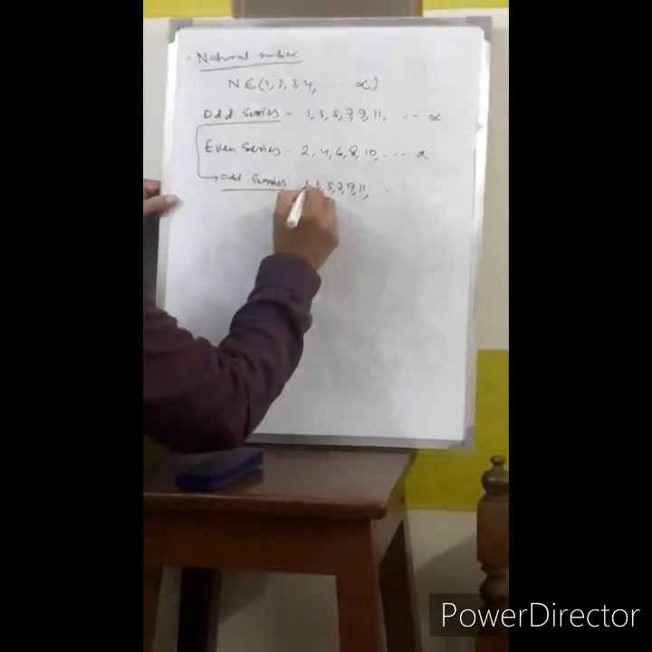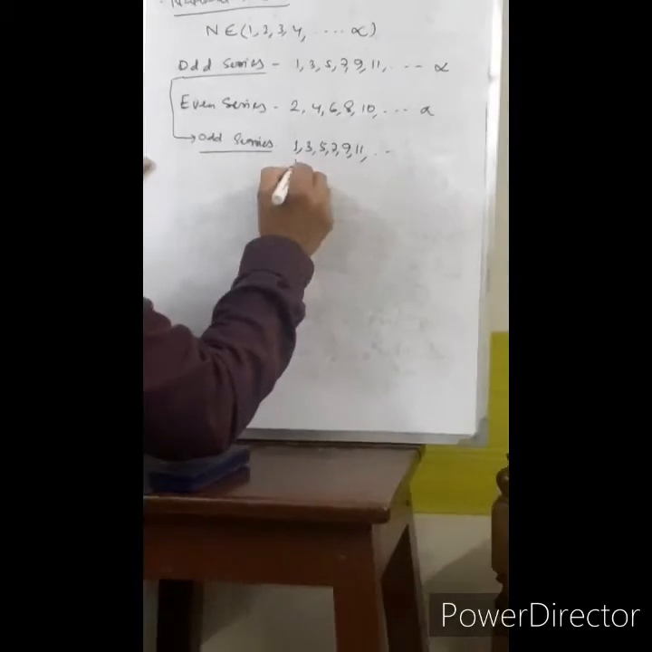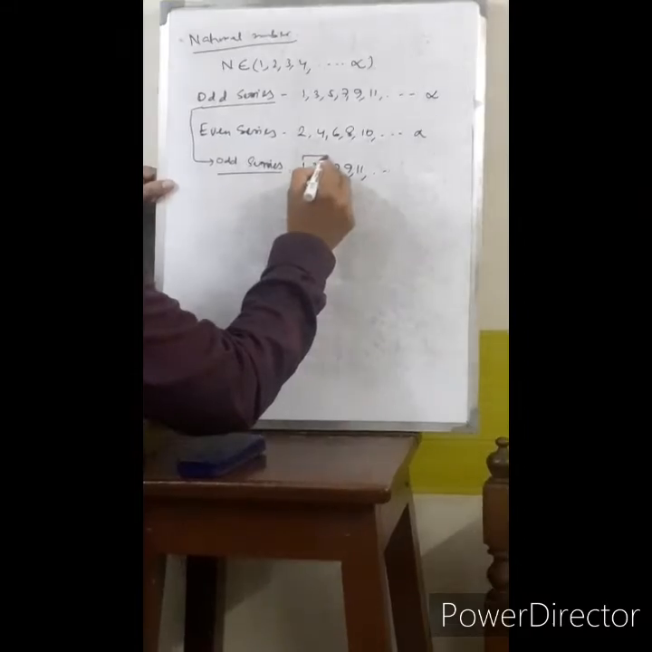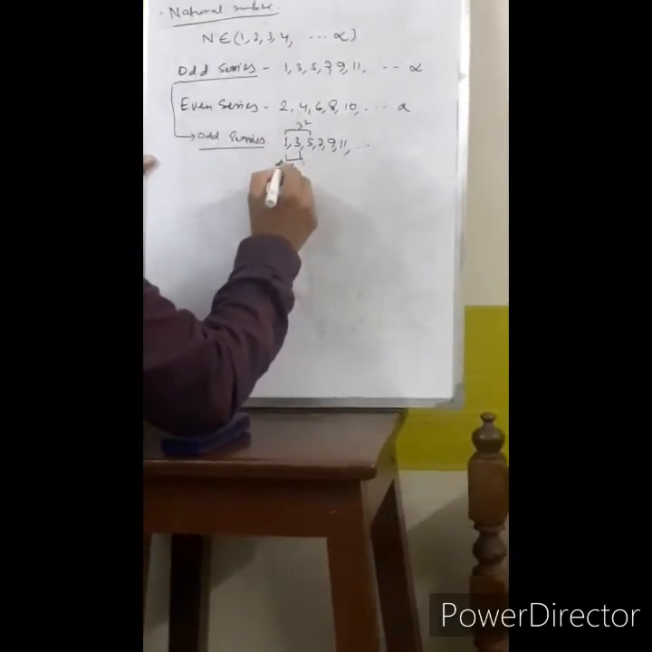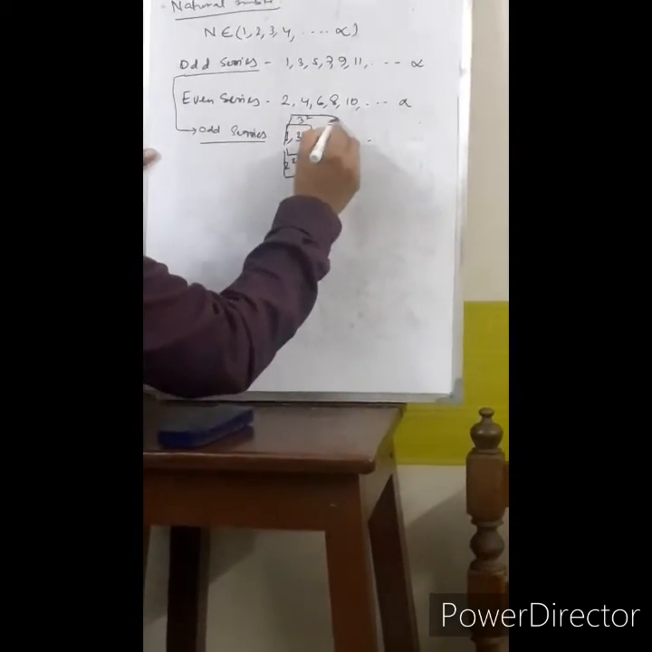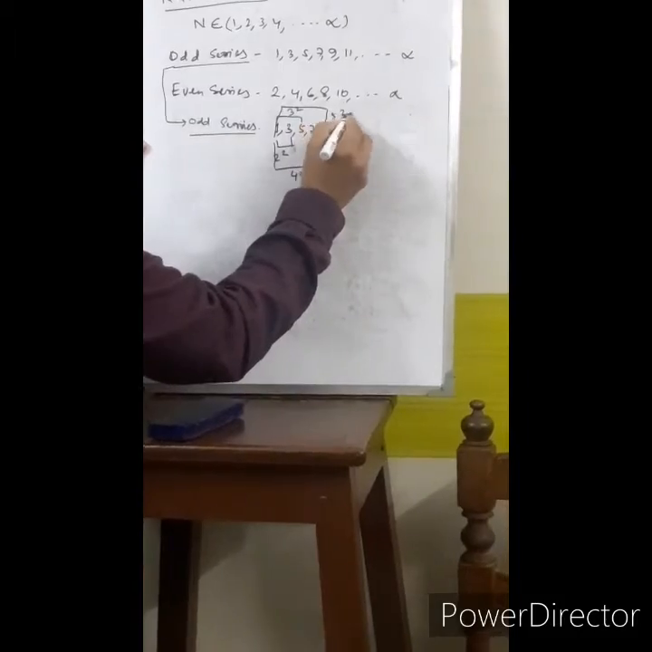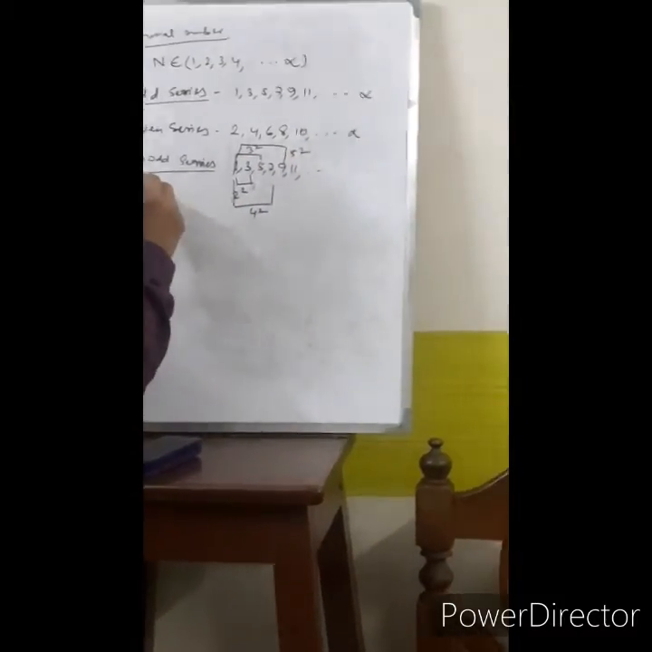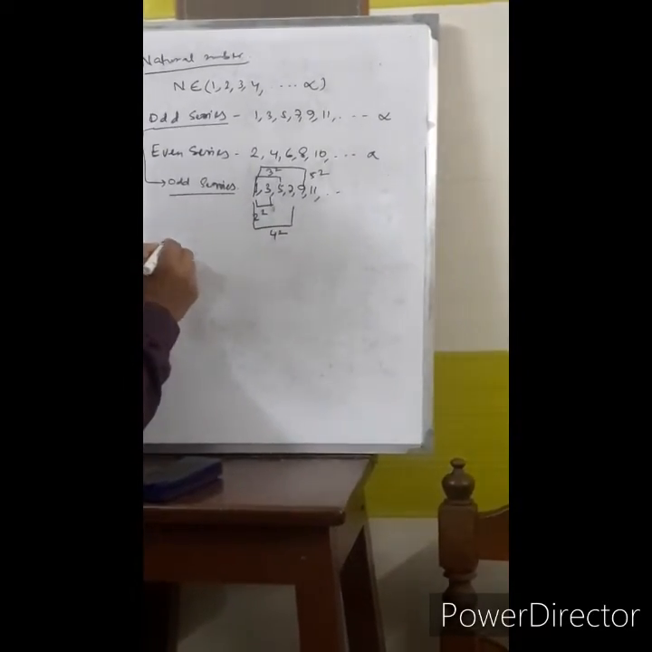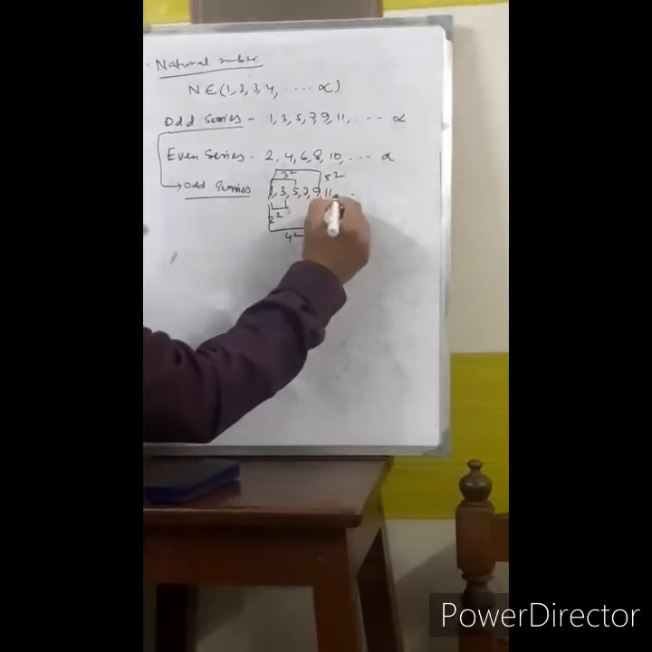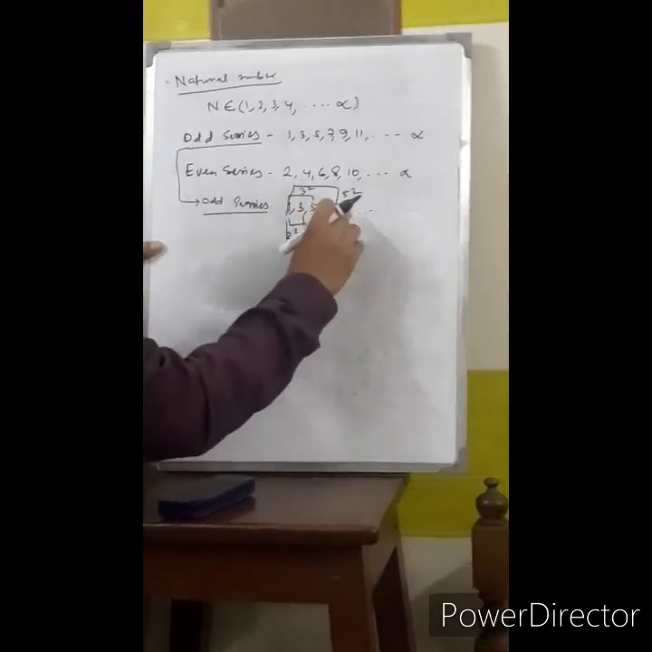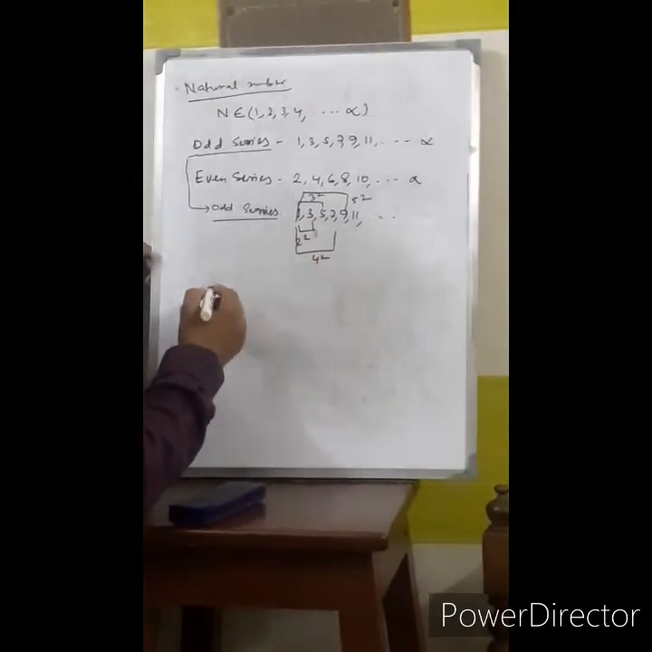If we add these numbers, 1 plus 3 becomes 2 square. 1 plus 3 plus 5 becomes 3 square. 1 plus 3 plus 5 plus 7 becomes 4 square. 1 to 9 becomes 5 square, like this. It means in case of an odd number series, we can add up to a certain number of steps. It's very easy.